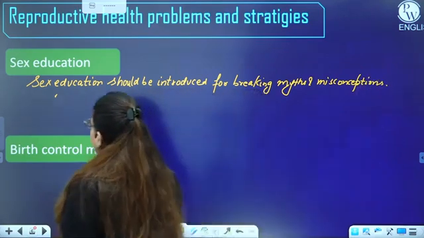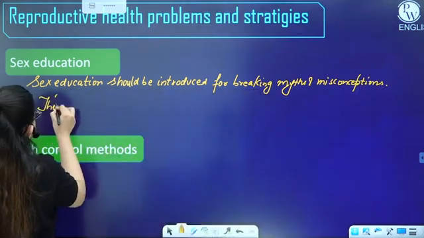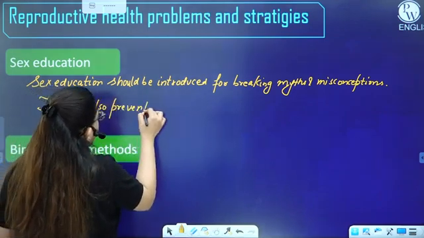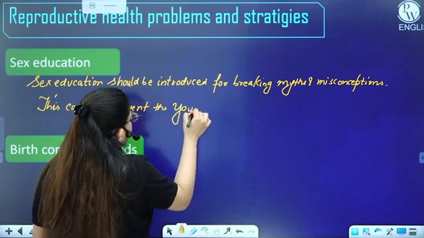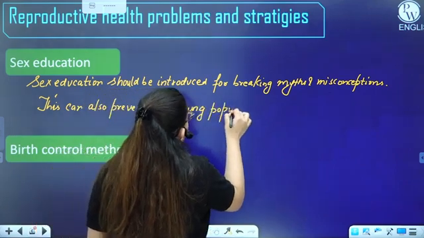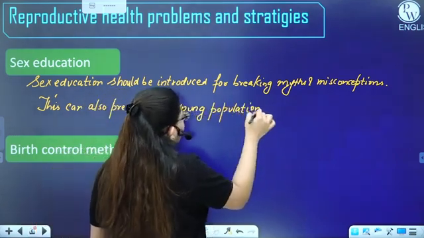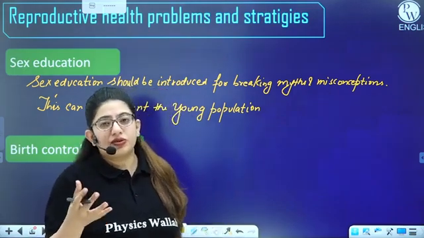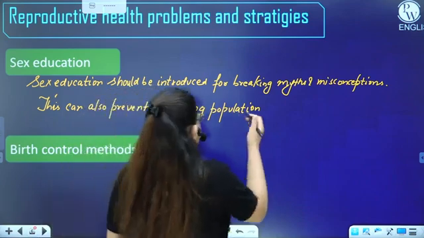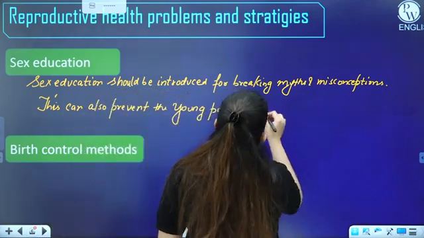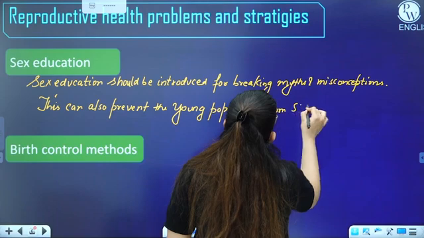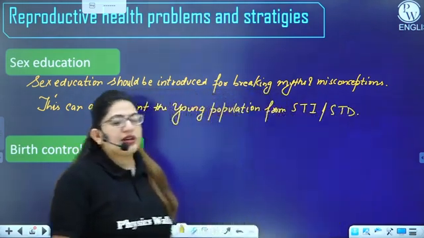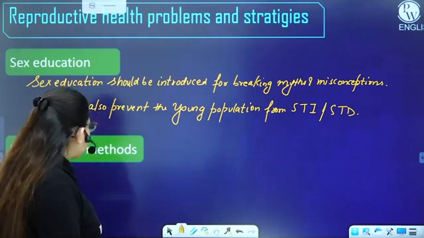All right. This can also prevent the young population from STIs. Not only the young, even people of any age group. If they don't know about a lot of things, and they are introduced to sex education, they are prevented from STIs or STDs. What is STI? Sexually transmitted infection, and STDs, sexually transmitted diseases.